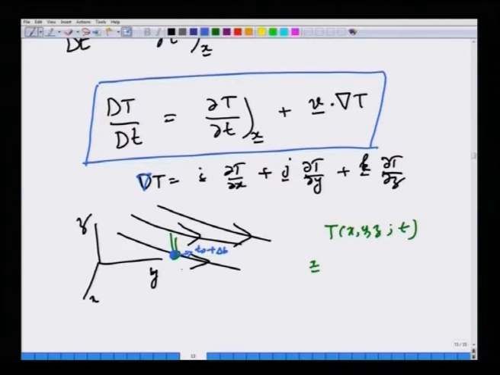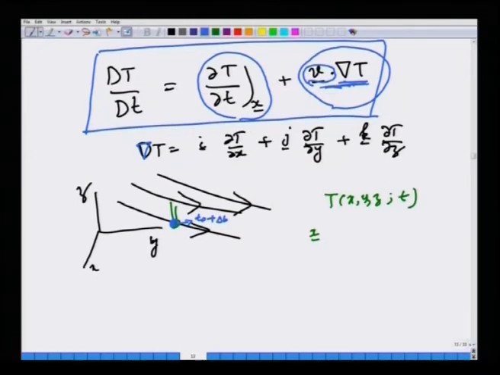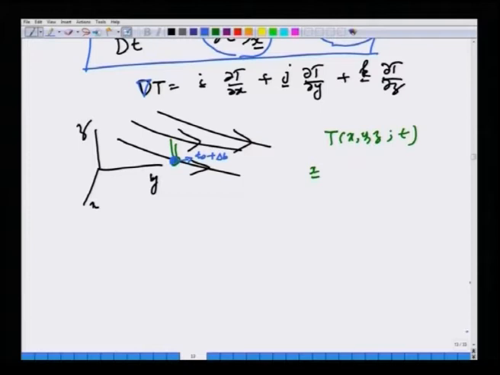So, the answer is you have a local rate of change plus a convected rate of change as you follow the particle. The particle may go from regions of one temperature to some higher temperature or lower temperature, that will cause a gradient of temperature, and when you dot that with velocity vector, that will give you the convected rate of change, while this is the local rate of change. So, this is the notion of substantial derivative, wherein you can actually get information from Eulerian description.